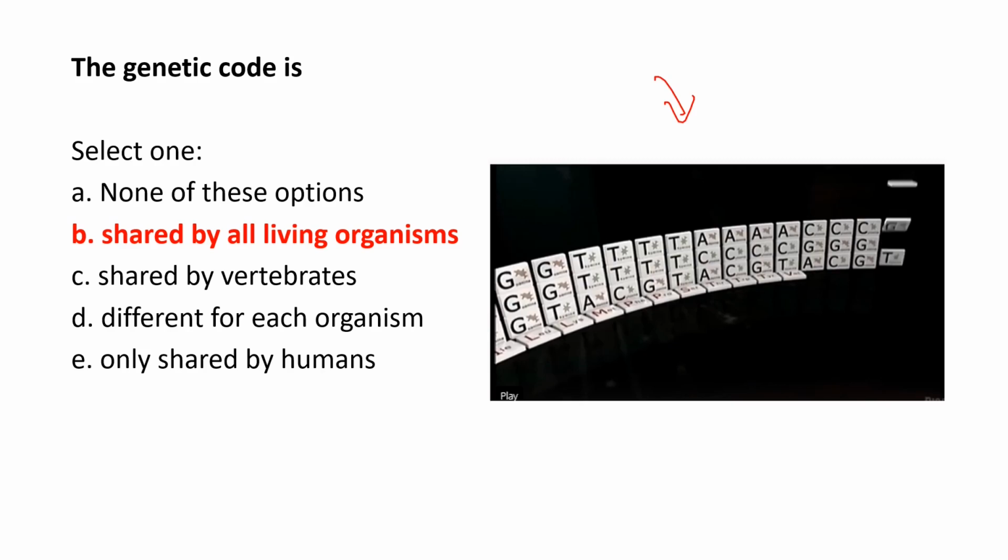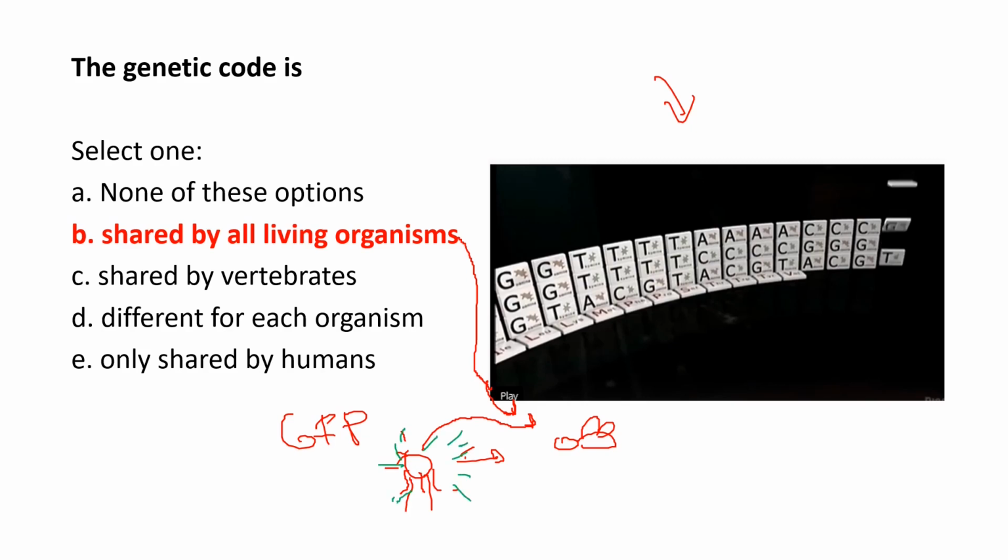living organisms. So for example, I don't know if you hear about this molecule protein called green fluorescent protein. It was taken from an organism called jellyfish. Let's suppose that this is a jellyfish, and they put it, for example, in fruit fly. And as we all share the same genetic code, if you take a gene from a jellyfish that is fluorescent, now so let's put it in green. It's green fluorescent protein. Now this one was fluorescent. Now when you put it in a fruit fly, now the fruit fly will be fluorescent.